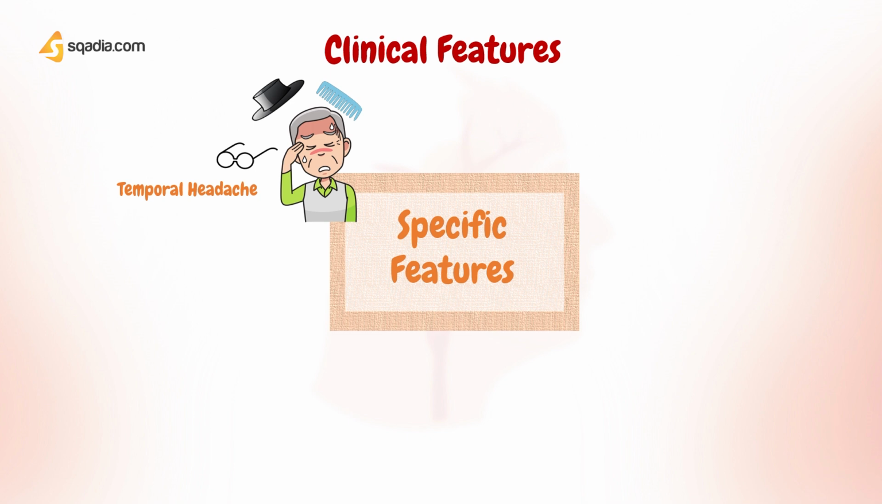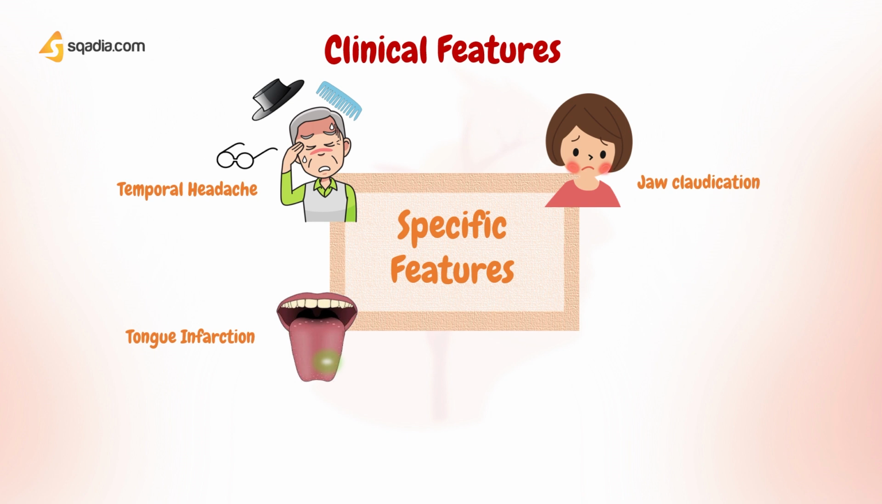Another important feature that the patient reports is jaw claudication, which means pain in the jaw while chewing food. There is obviously a vascular cause behind it, and this is because of ischemia of the masseter muscle, which is supplied by the maxillary artery. A rare manifestation is tongue necrosis, which is because of vasculitis and occlusion of the lingual artery.